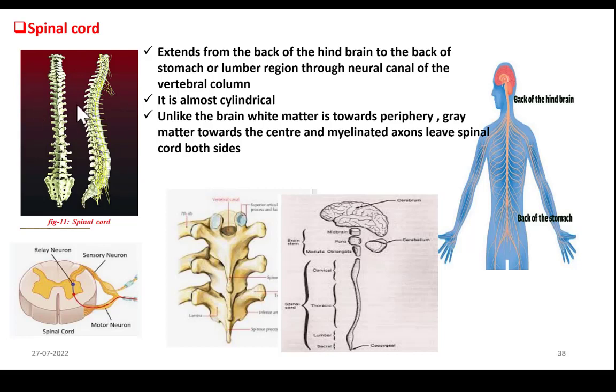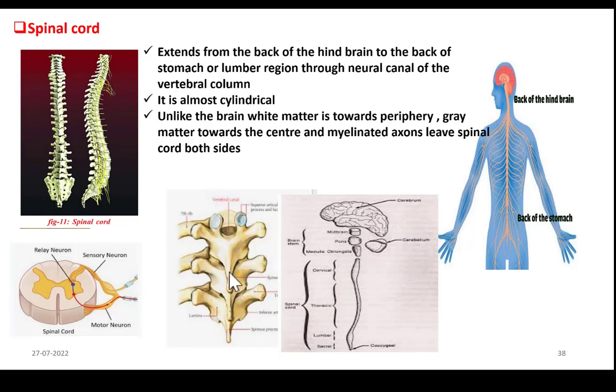In the textbook, this is given as spinal cord. This is front view and this is side view. But this is not a spinal cord actually. This is a vertebral column which is made up of bones. And within this vertebral column our spinal cord lies.